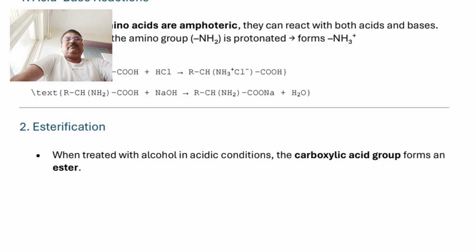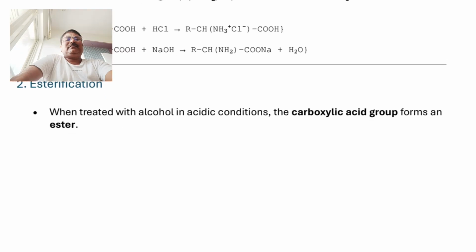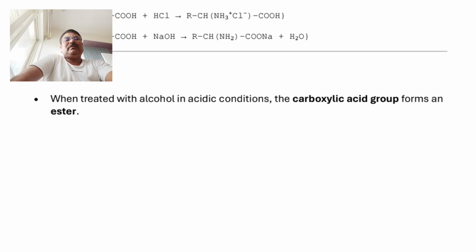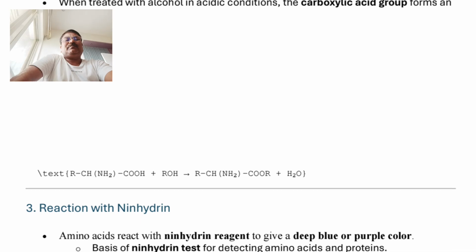Particularly, the esterification reaction is given by the carboxylic acid group present in the alpha amino acid whenever the alpha amino acid reacts with alcohol in an acidic condition.